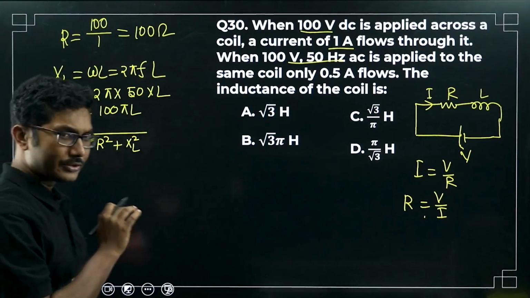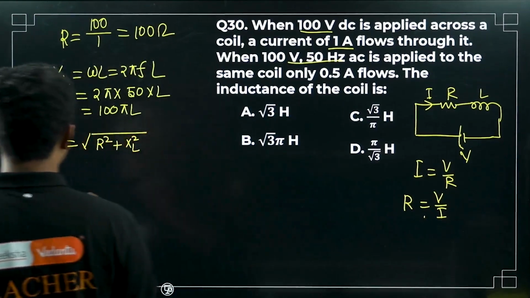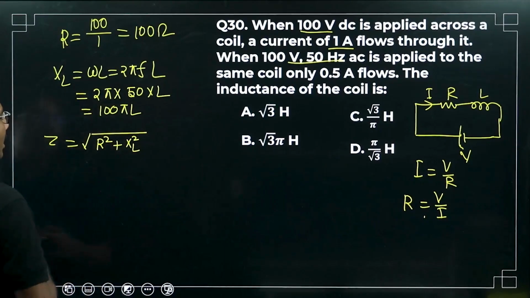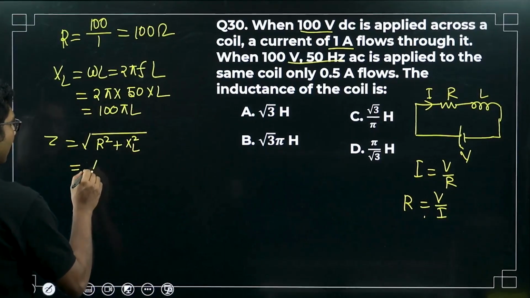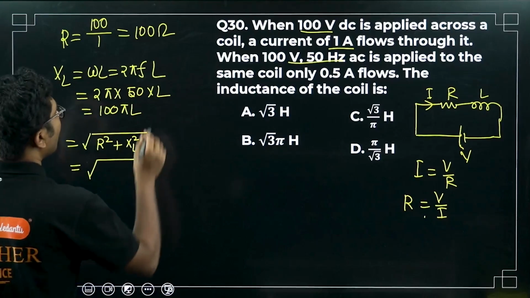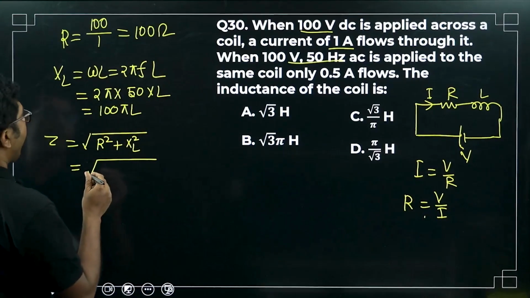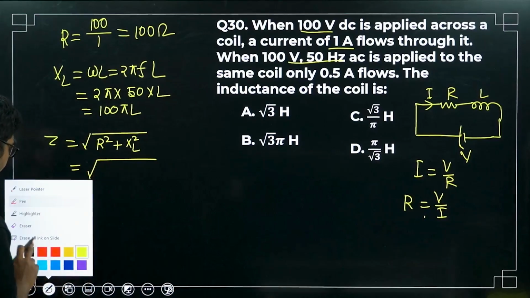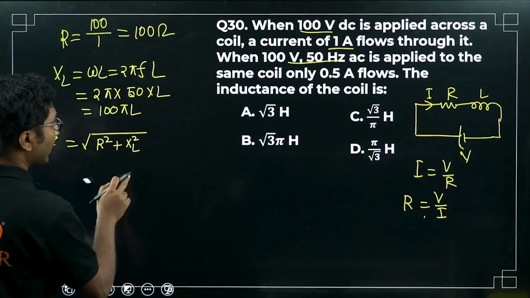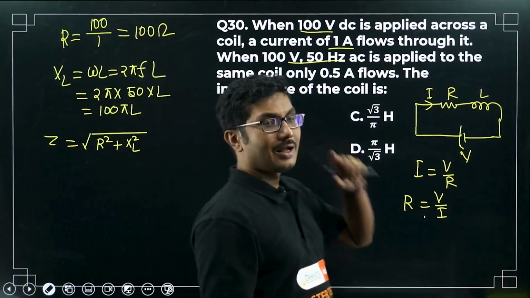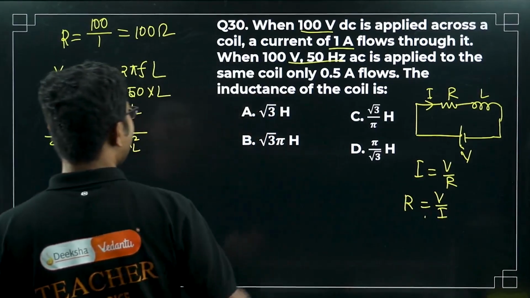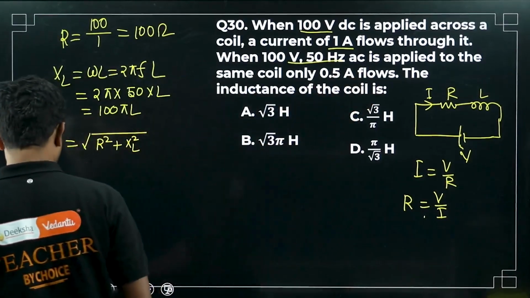We will not use it immediately. We will wait for one more step. Now they have said that after this is connected to this AC, the current in the coil is 0.5 ampere.